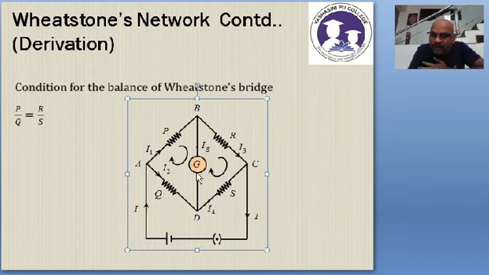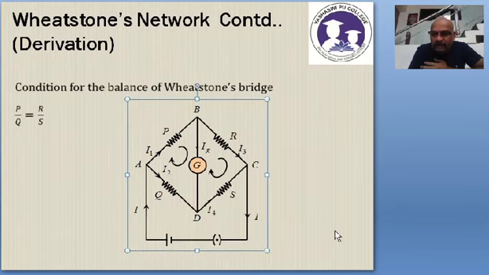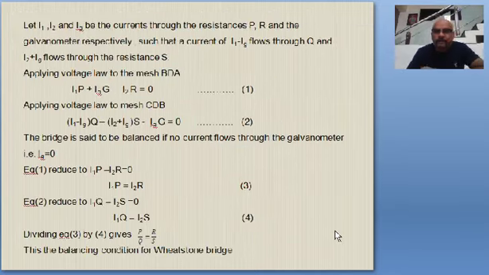So understand the current flow mechanism properly. If you have understood the current flow mechanism, no longer it is difficult. If you want, I can repeat that, but there is no point. You can just go back, halt, go back and look at the same video. So this is the current flow mechanism in the Wheatstone's bridge. Now let us get back to this one.